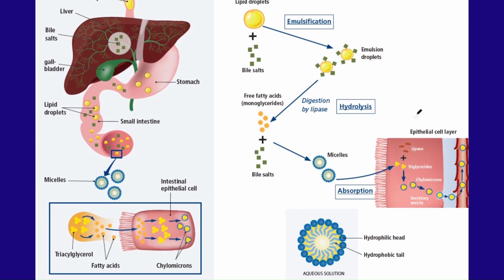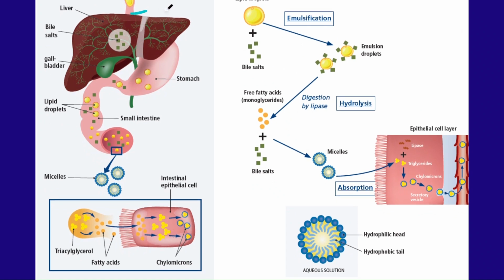Here you can see the picture. The food is taken into the body, the food enters into the stomach, the food containing the lipids. Here the food containing the lipids will interact with the bile salts. These will form the emulsified droplets. These emulsified droplets act with the enzyme called lipase. This enzyme will break the large droplets into smaller droplets.